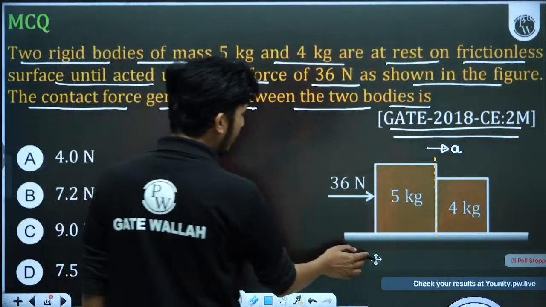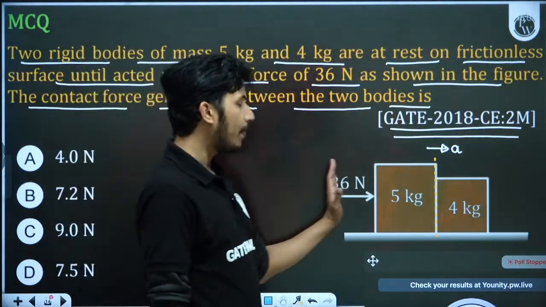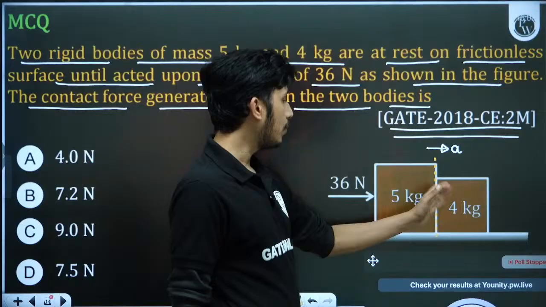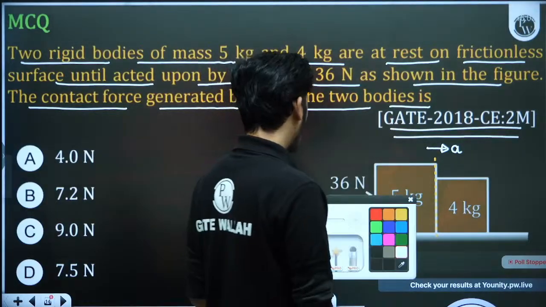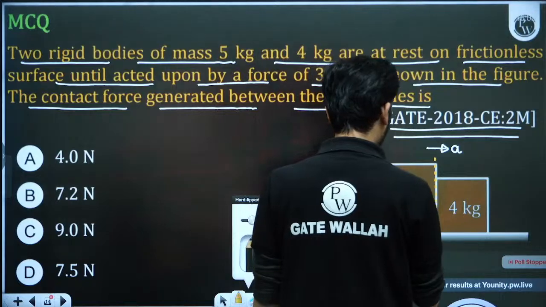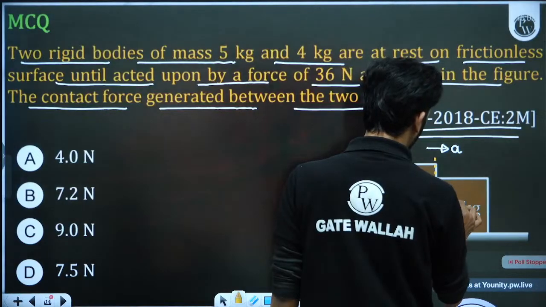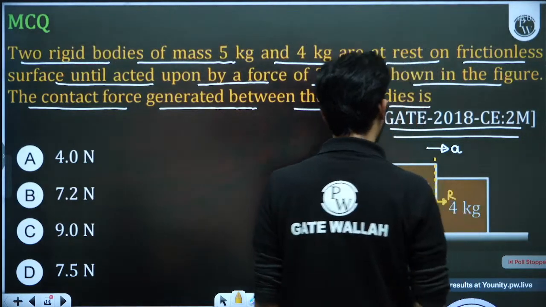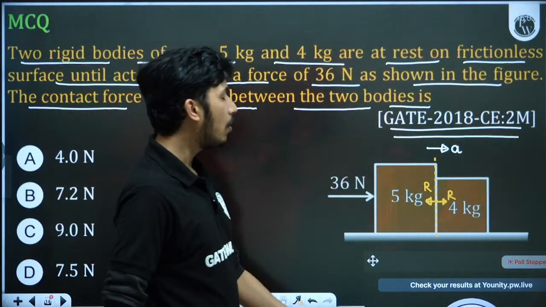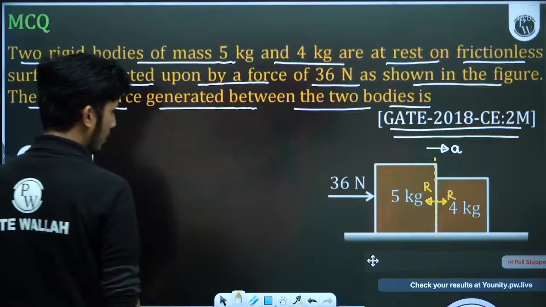Every time, sigma F on a body will be equal to m into A. What happens when we apply the 36 Newton force here? This 4 kilogram will also repel this. So this 4 kilogram will apply a reaction in this direction. Let us say this reaction is R, and the same reaction will also be applied on the 4 kilogram block. So the 4 kilogram block, not 4 kilonewton, will give reaction to this 5 kilogram block, and the 5 kilogram will also give reaction to the 4 kilogram block. So there will be 2 equations.